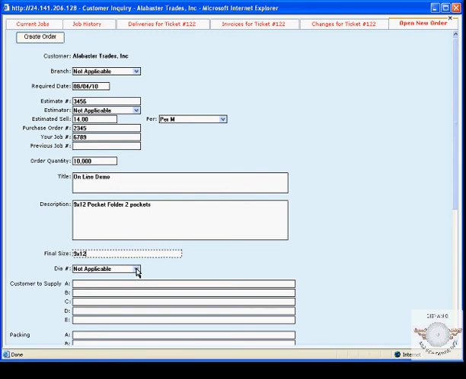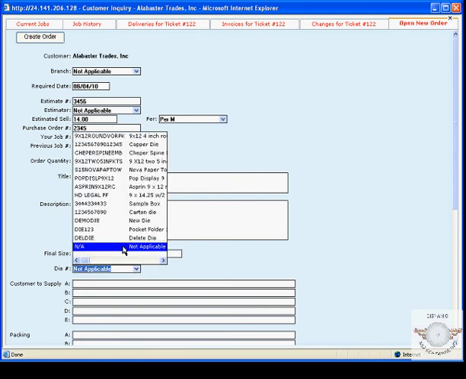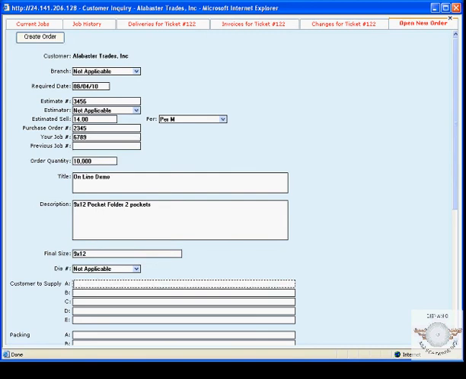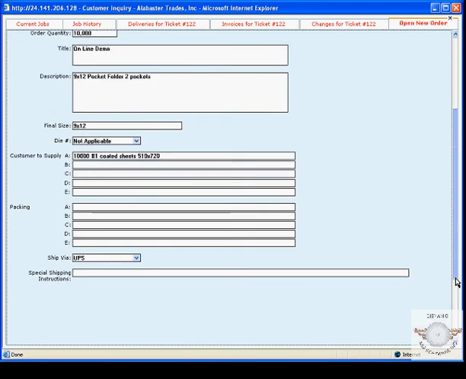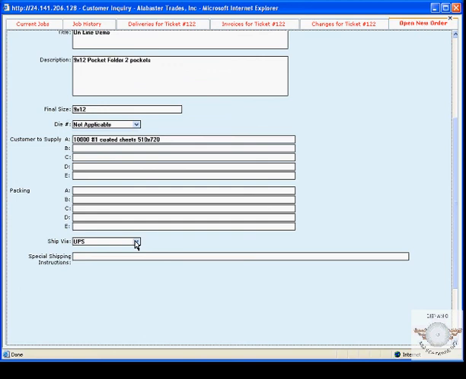If they need reference to a die, they can get access to the online die management system, what the customer is going to supply, how they want it shipped, and any special shipping instructions.